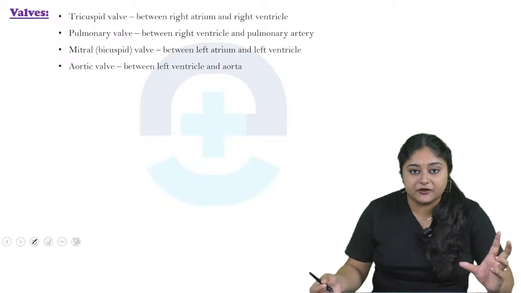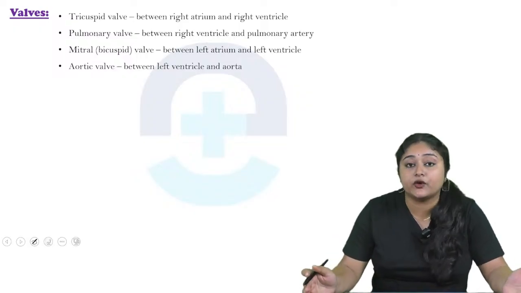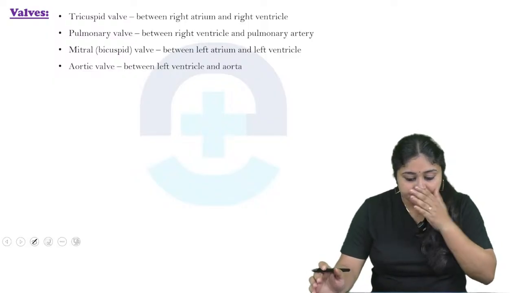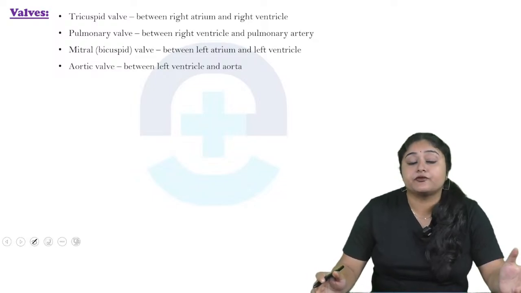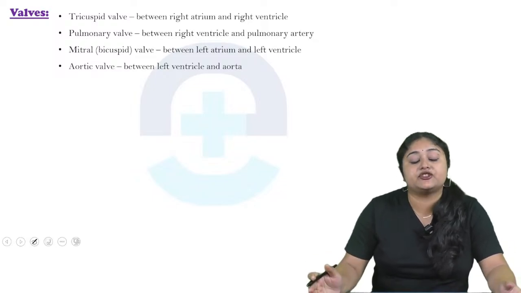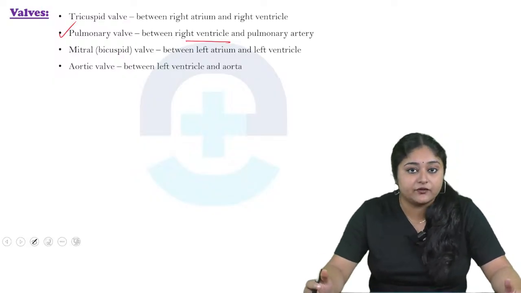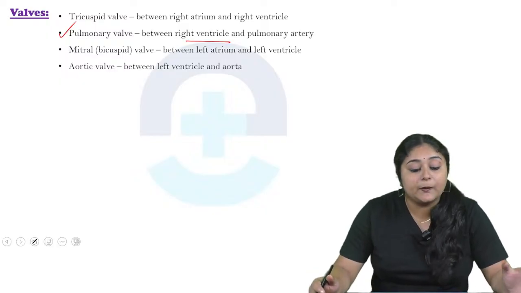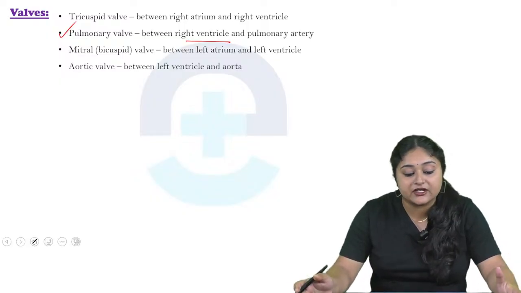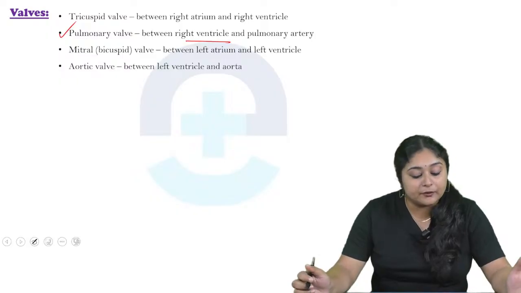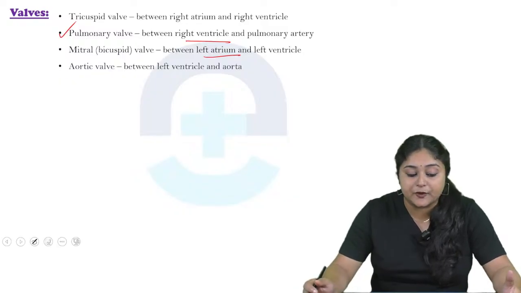Okay, so the tricuspid valve is present in between the right atrium and the right ventricle. So mainly it's ensuring one-way blood flow from the right atrium to the right ventricle, which is preventing the backflow of blood into the right atrium. Okay, now come to the pulmonary valve. So it's present in between the right ventricle and the pulmonary artery. The pulmonary valve also controls the flow of blood from the heart's right ventricle into the pulmonary artery. Now come to the mitral or bicuspid valve. So it's present in between the left atrium and left ventricle. So what is happened?